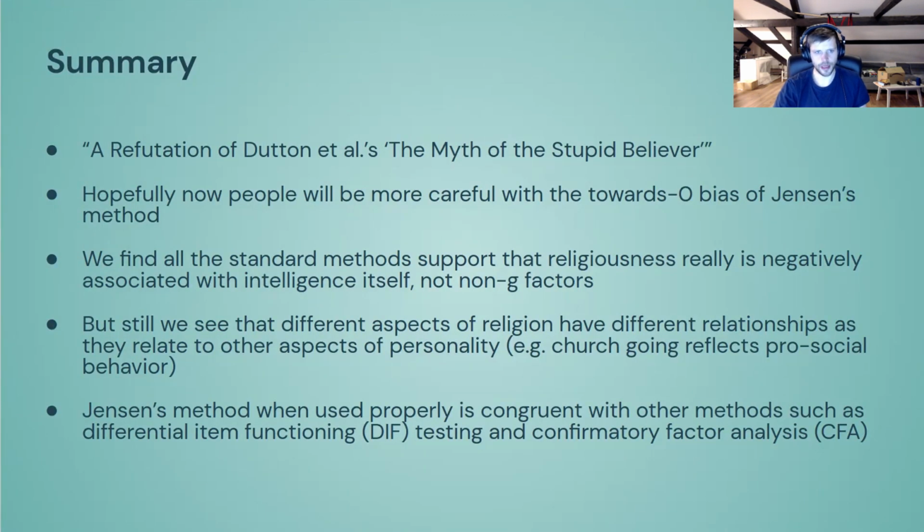So to summarize, we have a refutation of Dutton's The Myth of the Stupid Believer, where he was previously saying, basing some ideas on this, that maybe it's mostly an autism thing with religiousness. It's not totally wrong, right? Religiousness does relate also negatively to autism and more to schizophrenia, because schizophrenic people are essentially over-attributing variation in reality to intent, to agents, like conscious agents.